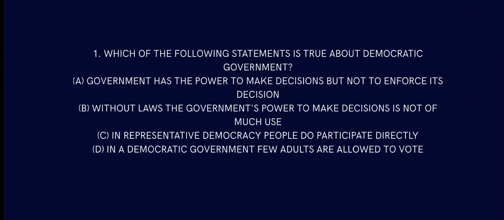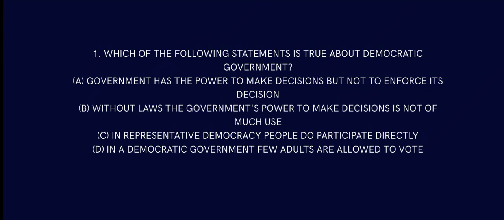Question number 1. Which of the following statements is true about democratic government? Government has the power to make decisions but not to enforce its decisions. If they have the power to make decisions and they cannot enforce them, then what's the point? Without laws, the government's power to make decisions is not of much use, right? So that is the correct answer.